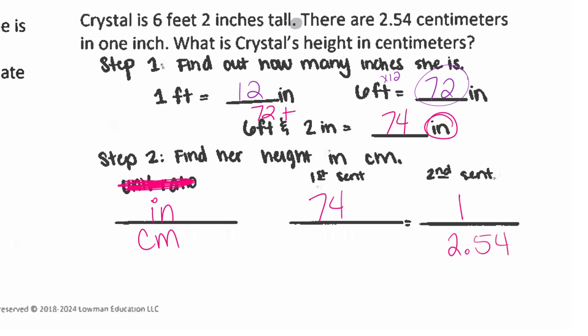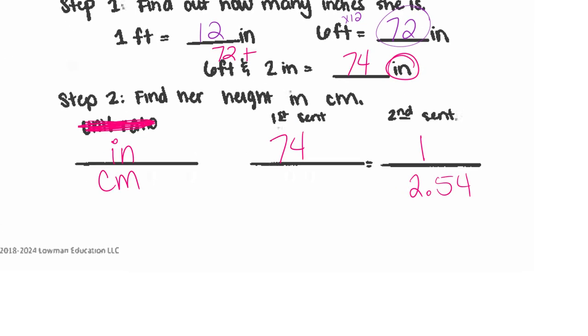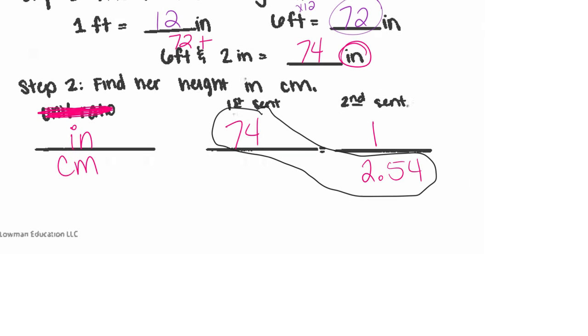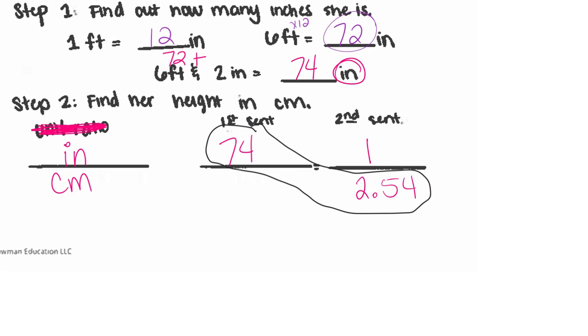All right, did I put those in the right spots? Yes. Do we have 1 inch with the inch? Yes. Do we have 2.54 with our centimeters? Yes. All right, now what do we do? Multiply. What by what? 74 times 2.54. All right, which number am I going to put on top? 74. Why would I want to put 2.54 on top? It's got more digits. It's not really that it's bigger, it just has more digits.